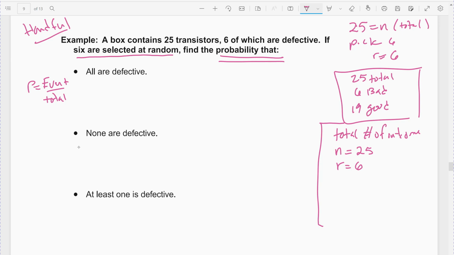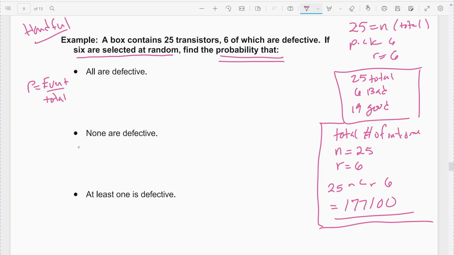I forgot to say that at the beginning, but that's why it's a combination: it's like reaching in and grabbing out a handful. They're all picked at the same time, all the same group. So 25 choose 6 would be our total. Type it on the calculator. A really big number: 177100. So there's our total, which we're going to divide by for this entire problem.